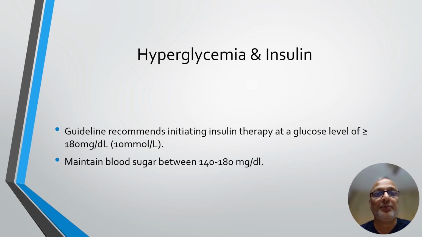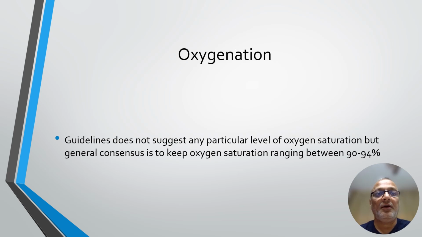Regarding administration of insulin to control blood sugar, guidelines recommend initiating insulin therapy at a glucose level of 180 mg per deciliter or more and maintaining blood sugar between 140 to 180 mg/dL. Regarding oxygen saturation, there is no suggestion of any particular level of oxygen saturation, but an acceptable level ranges between 90 to 94%.